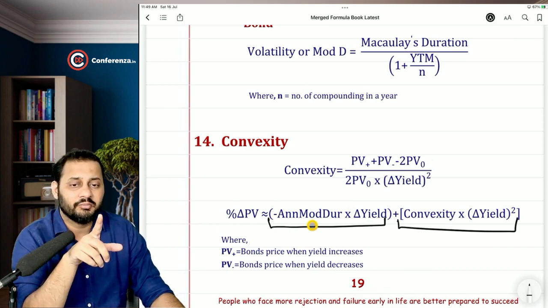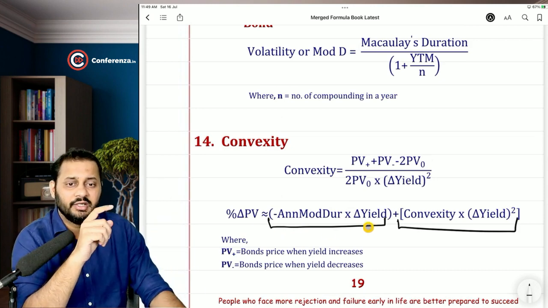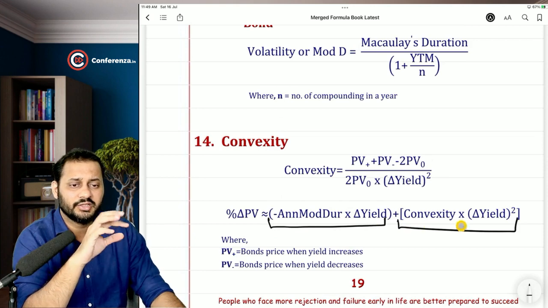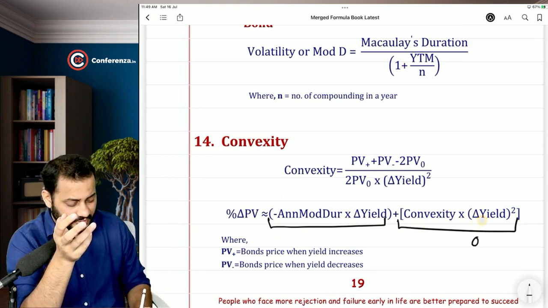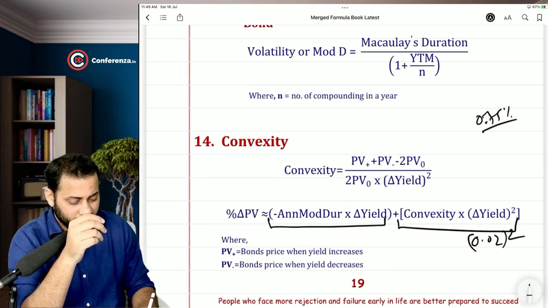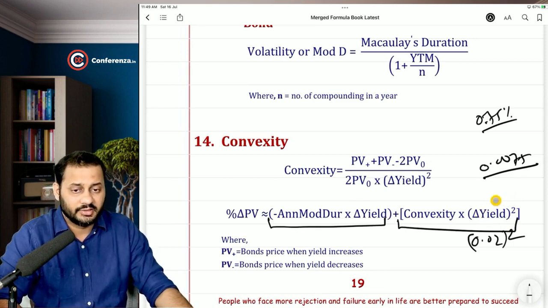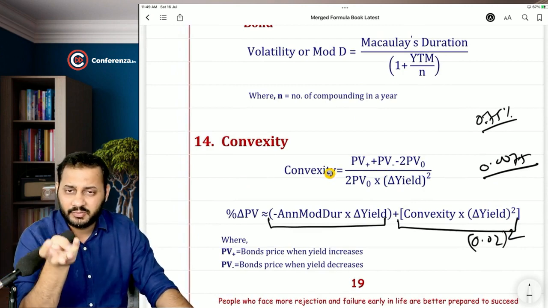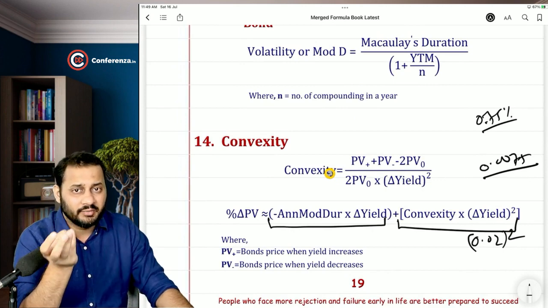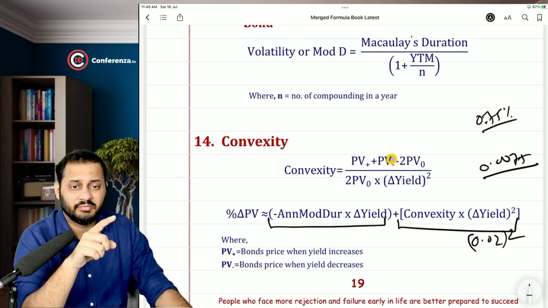Change in the present value is nothing but minus annual modified duration, minus because YTM and market price change in opposite directions, into change in yield, let's say 1%, 2%, plus convexity into change in yield squared in decimal. So if there is 2%, 0.02 squared. If there is a 0.75% change, then 0.0075 will be written like this here. For convexity, we need three different market prices: the market price at current YTM, the market price when the YTM increases, and the market price when the YTM decreases. So (PV plus PV minus minus 2 into PV0) divided by 2 into PV0 into change in yield squared.